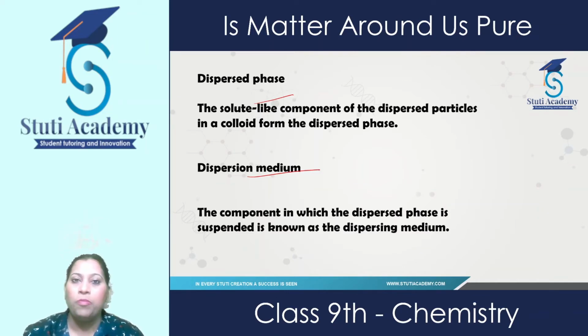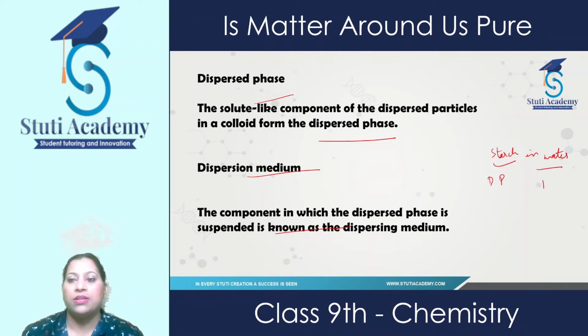So the solute particles which are present in the colloidal solution we call the dispersed phase, and the medium in which these solute particles are present we call the dispersing medium. Like starch in water: starch is the dispersed phase and water is the dispersing medium.